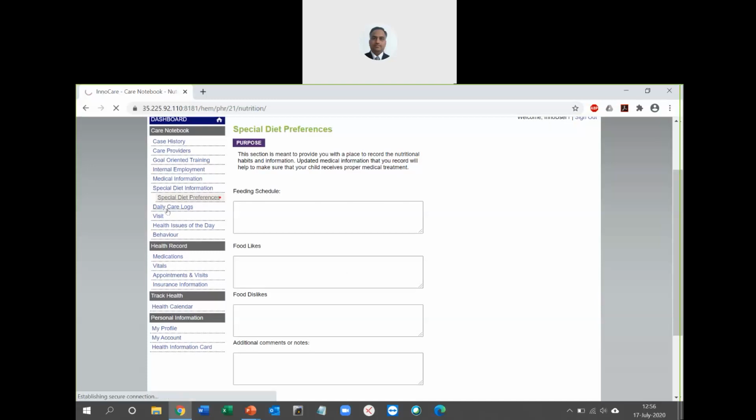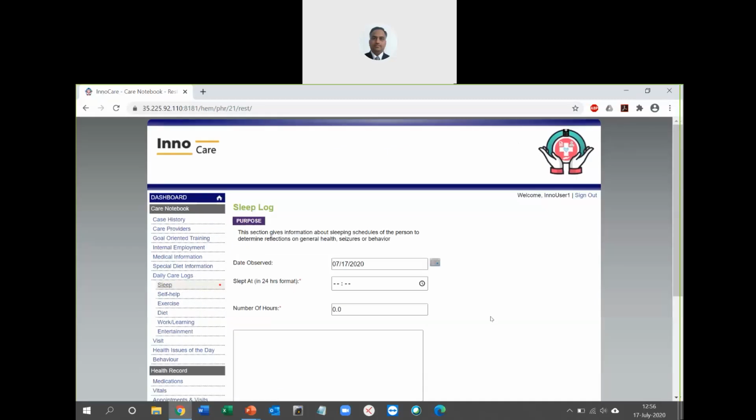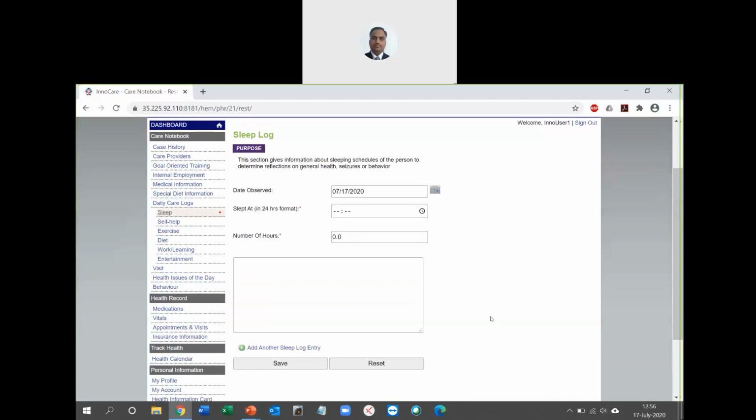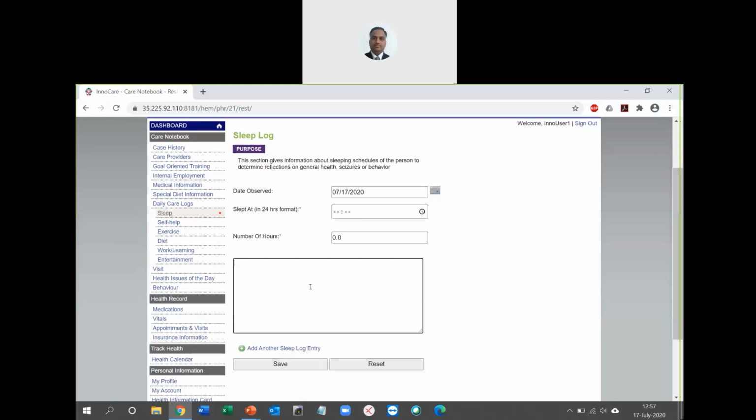The next section that we are moving on to is the daily care logs. As the name suggests, this is the log that has to be entered on a day-to-day basis for tracking and maintaining the different sections here, like sleep patterns, for example. For each day, a parent or a caregiver would be entering the sleep pattern of the user: the date, the time when the user slept, for how long they slept, and whether it was a disturbed sleep or they had nightmares. There is a section here, nightmares around 2 a.m., something like this.